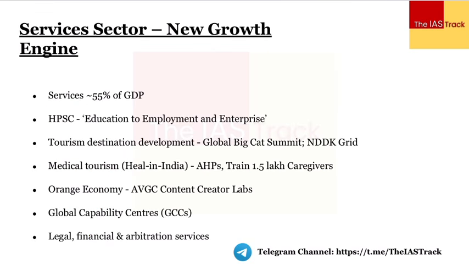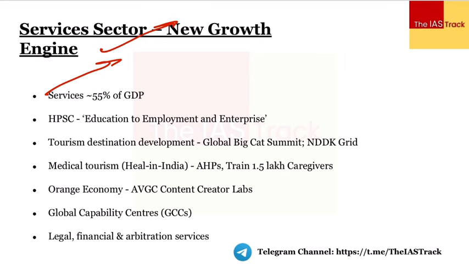Let's now go to the next thing, which is the services sector. Why this is important is for the reason कि भाई services sector is one of the most important sectors. It contributes more than 50% to the overall GDP. ठीक है, तो ये बहुत important है. This is very important and we'll have to, in order to provide productive livelihood opportunities to the youths of the country, we'll have to focus upon the services sector because this is going to be the new growth engine.